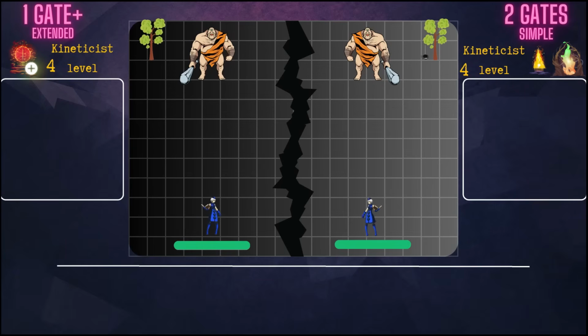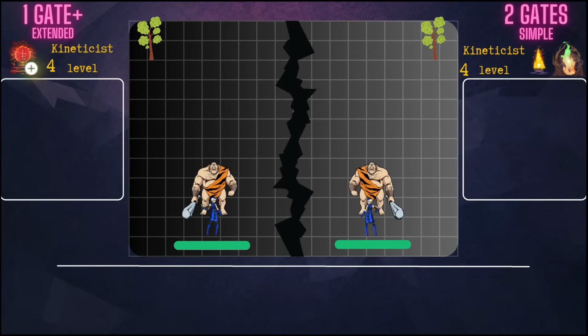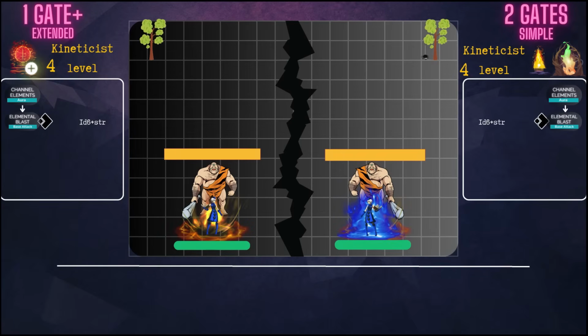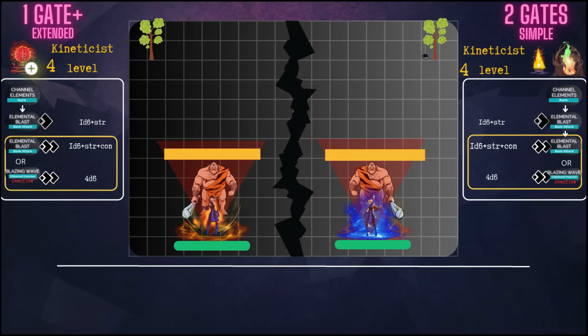The battle begins and the ogre goes first. He spends all his actions to get close to the kineticist. The move goes to the kineticist. The first action he takes is to activate the aura. Automatically, with a free action, he can do elemental blast damage at the cost of 1 action. Since the ogre is standing in close range, the damage will be increased by the strength parameter. Please note that the base damage is 1d6 for the fire elemental blast. Now we have 2 actions left, and the kineticist has the choice of dealing elemental blast damage for 2 actions or using blazing wave, which is an obtained impulse.